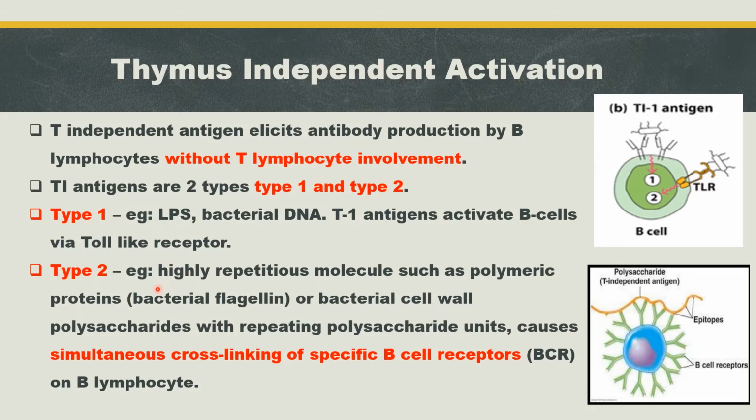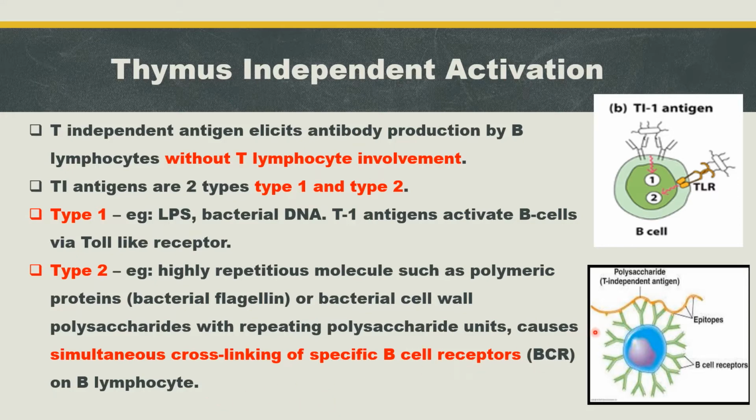Next is type 2 antigen. Examples for type 2 antigen are highly repetitious molecules such as polymeric proteins, for example bacterial flagellin, or bacterial cell wall polysaccharides with a repeating polysaccharide unit, which cause simultaneous cross-linking of specific B cell receptors on the B lymphocyte.